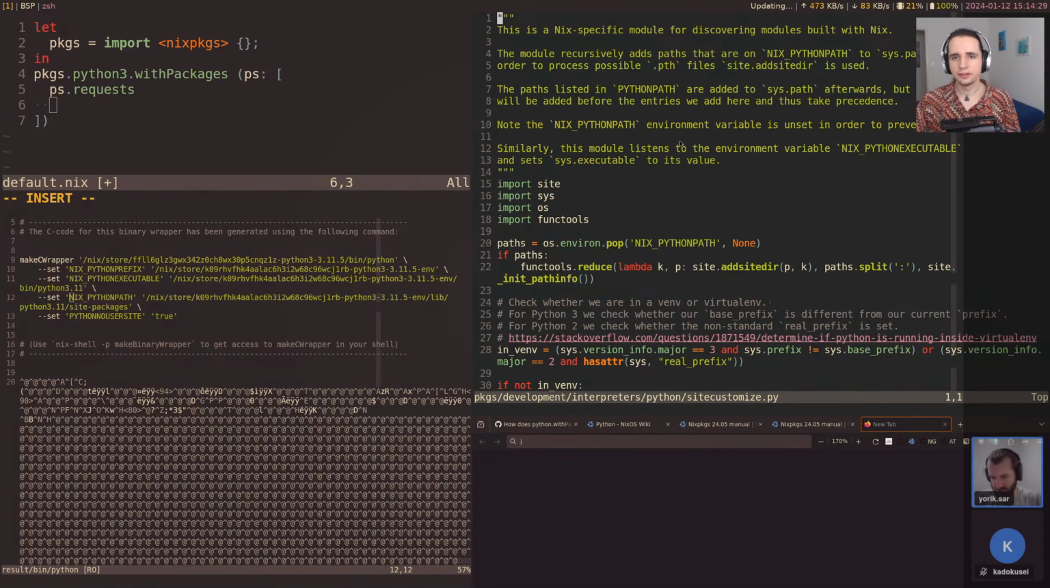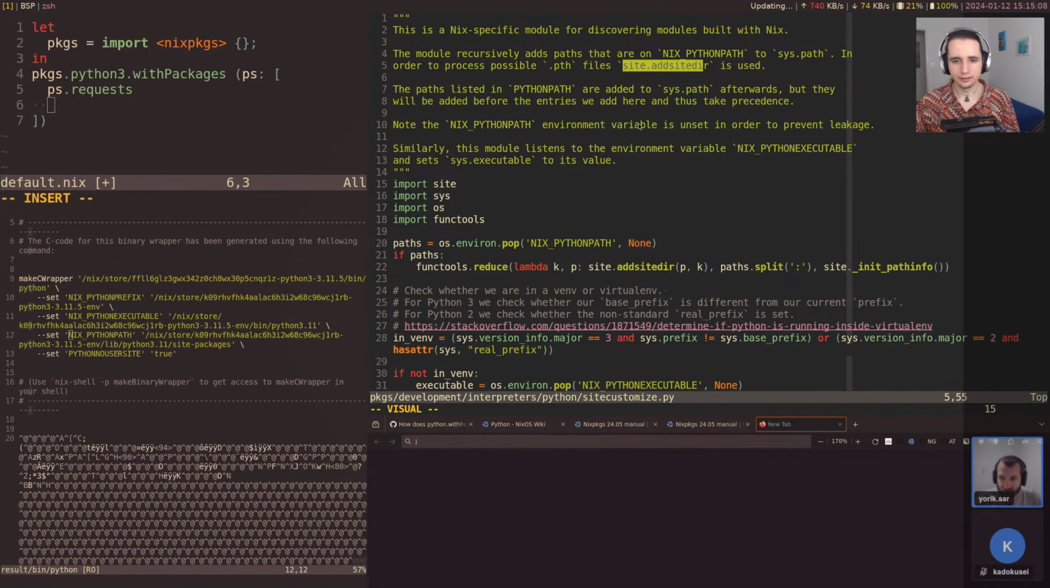Well, let's read a bit. So this is a Nix specific module for discovering modules built with Nix. That sounds pretty good. Recursively adds paths that are in NIX_PYTHONPATH to sys.path. I guess this is how Python underneath discovers the packages. In order to process possible .pth files, I believe, I don't quite know what these are. It might be related to editable or kind of external dependencies, something like that. At site dir, the path list added to. Okay. Yeah, that sounds pretty good then.